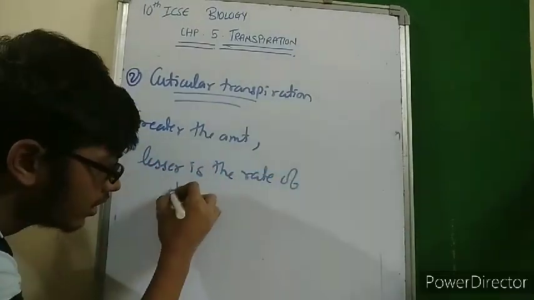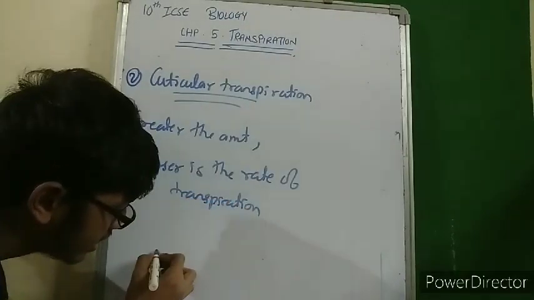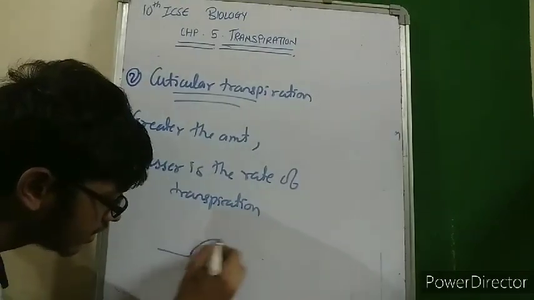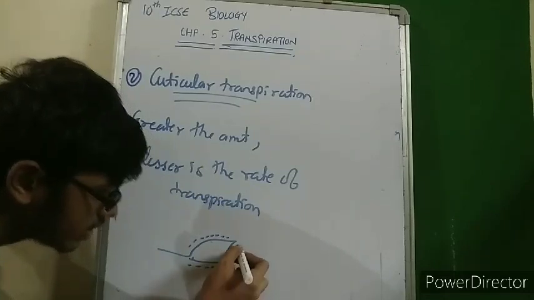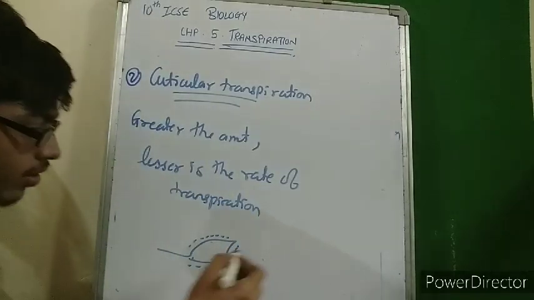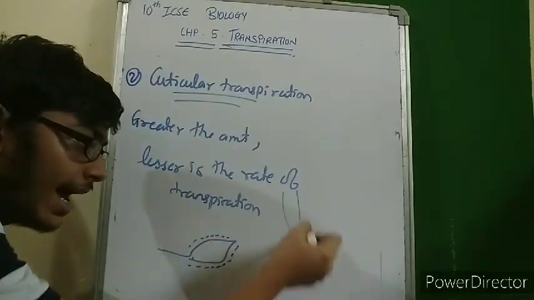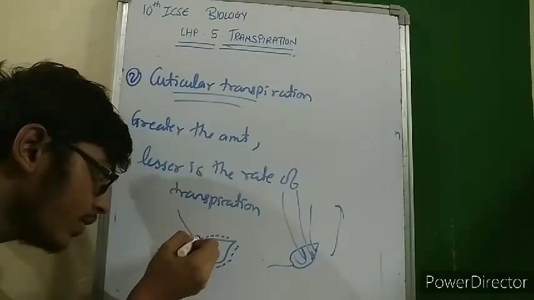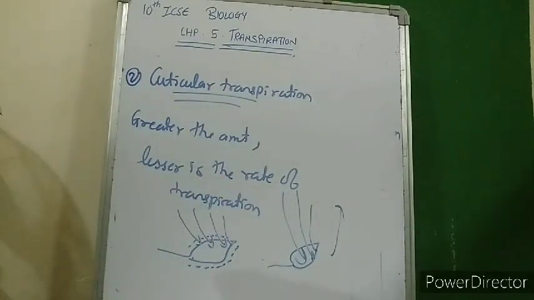Okay, agreed. Now this is the surface of the leaf. Around the leaf a layer of cuticle is present on both the sides. And this is one leaf which has no cuticle, so sunlight directly acts on this leaf and water is lost from it. But the presence of cuticle decreases the intensity of the sunlight that falls on the leaf.